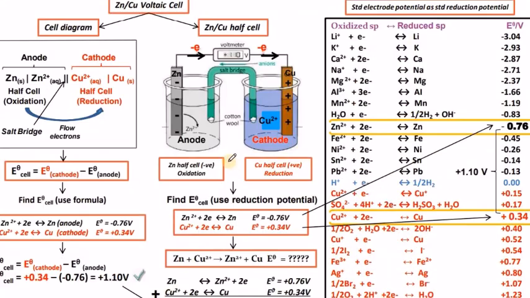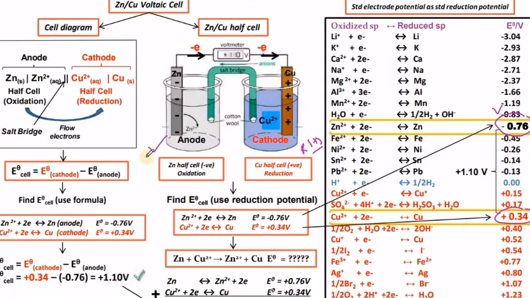Moving on to the galvanic cell case. Now we have zinc and copper. How have we calculated the 1.1 volts for this galvanic cell EMF? Once we calculate, zinc is minus 0.76 and copper is plus 0.34 from the standard reference electrode, that is hydrogen electrode. The negative value indicates a strong reducing agent that will undergo oxidation. That's why zinc is taken at the anode, and a positive E naught value, the standard reduction potential of copper, indicates that copper undergoes reduction. It is an oxidizing agent taken in the RHS.